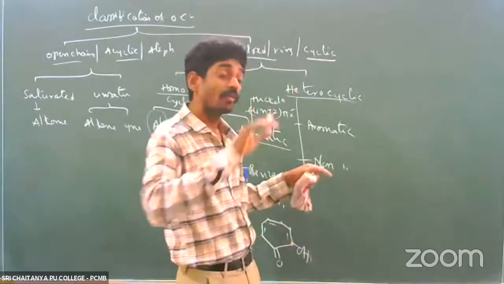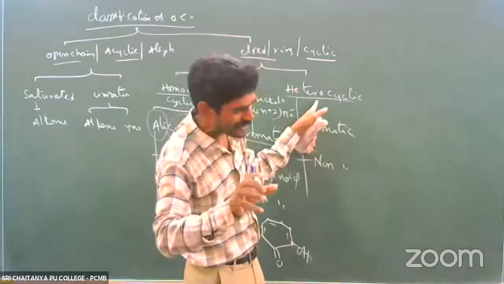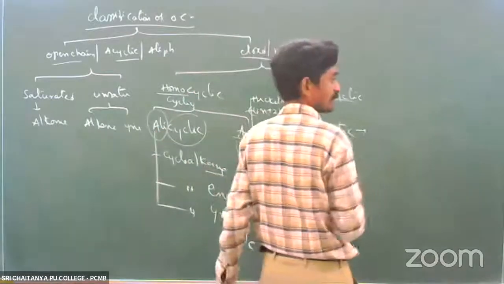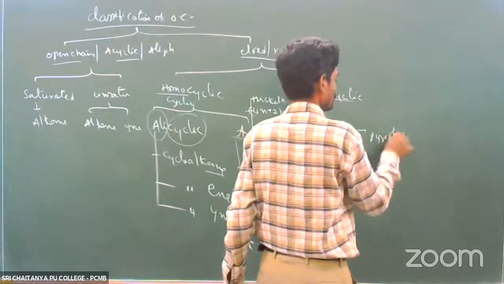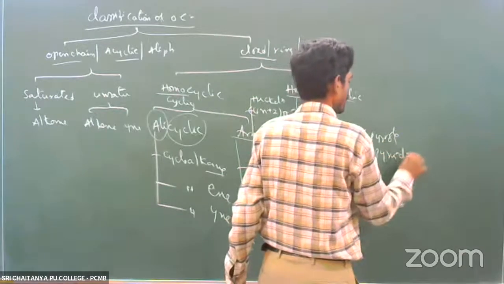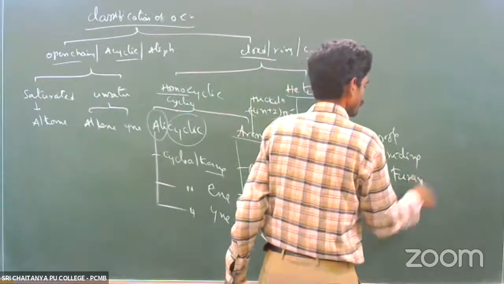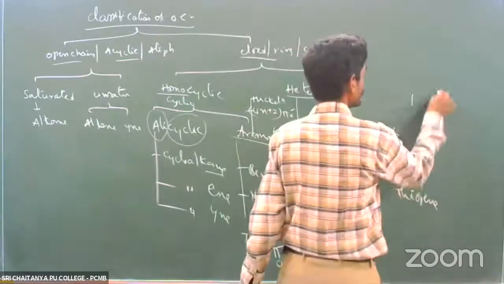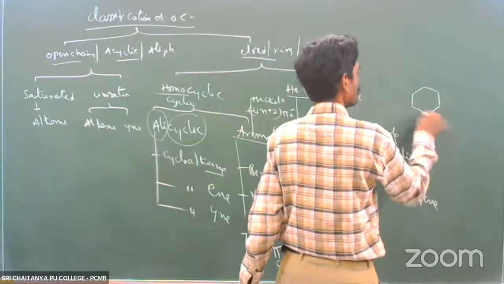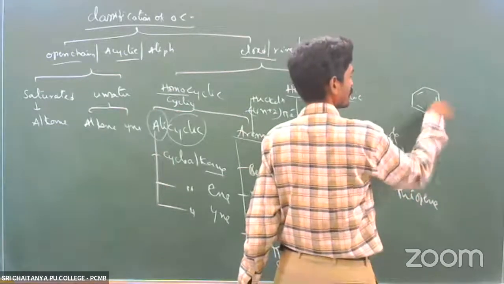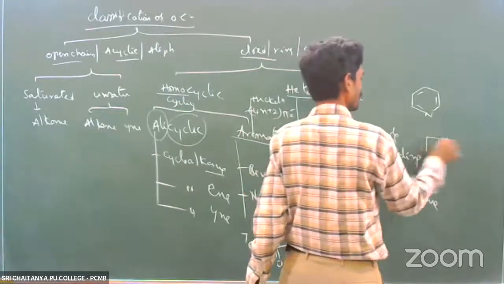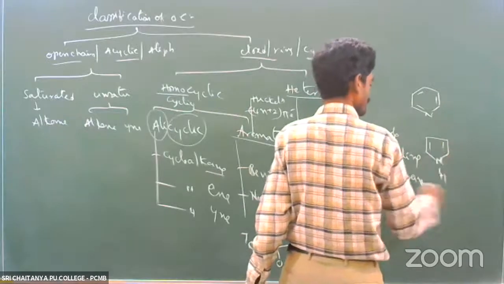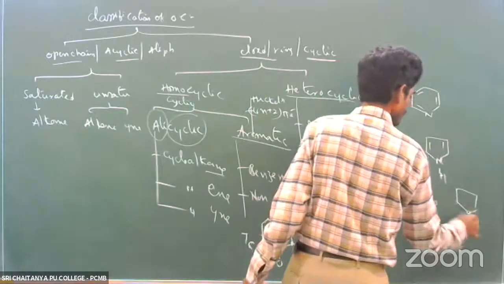So aromatic means they have the ring carrying heteroatoms and they are aromatic. That means they have double bond and single bond also there. These are like examples. You know, there is pyrrole, there is pyridine, furan, thiophene. These are all examples for aromatic. This is pyridine: double bond, single bond, double bond, single bond, double bond. This is pyrrole. What is furan? This is furan.